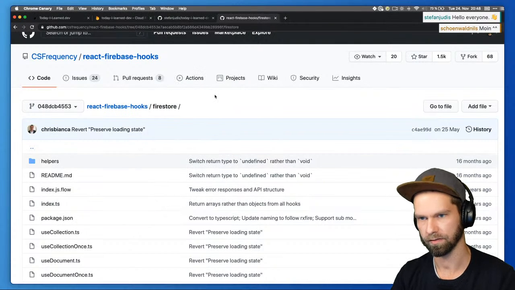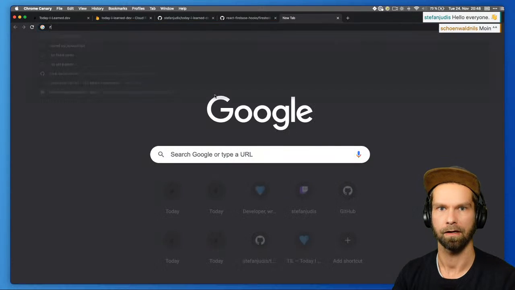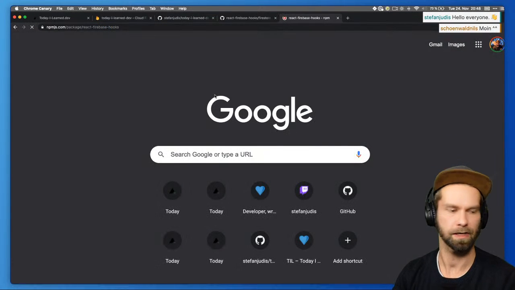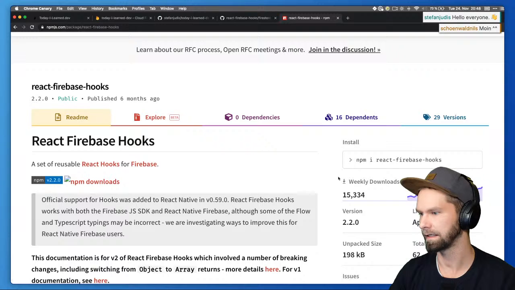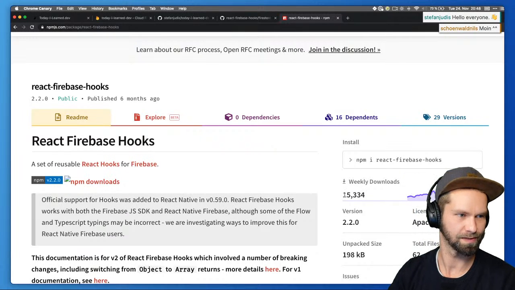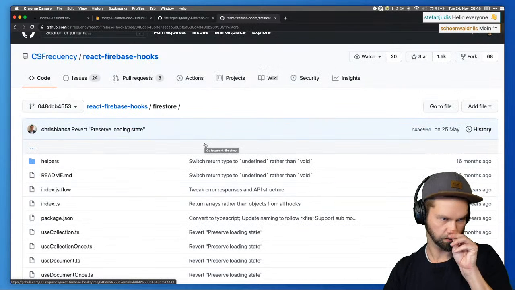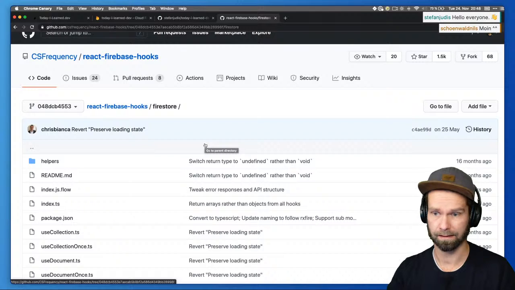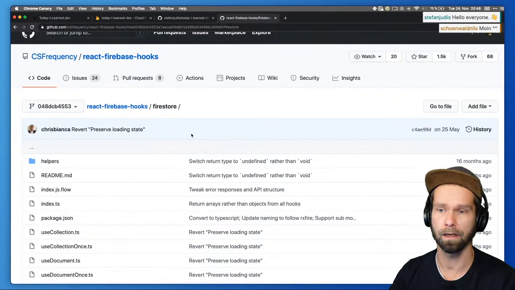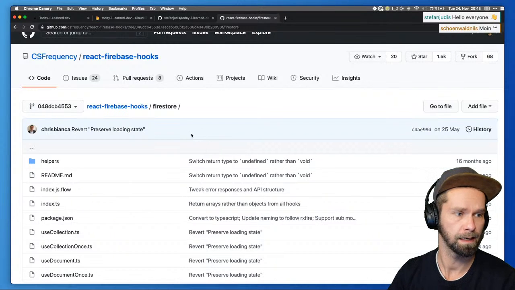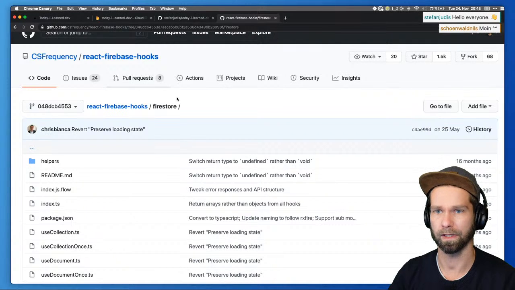So the whole thing is also on npm. When we have React Firebase hooks on npm, I would say that it's fairly safe with 15k weekly downloads to use this package. So as a first step, what I would like to do is replace my past implementation using the vanilla Firebase SDK with this one.